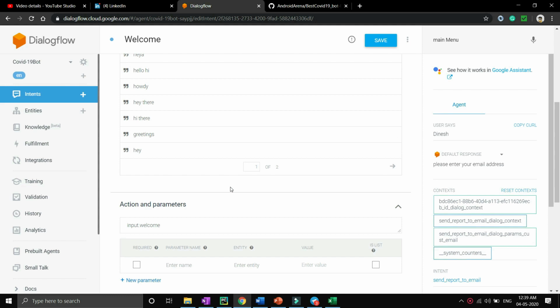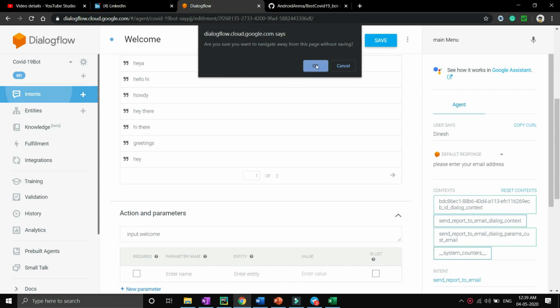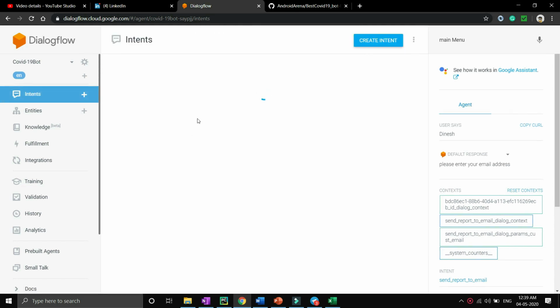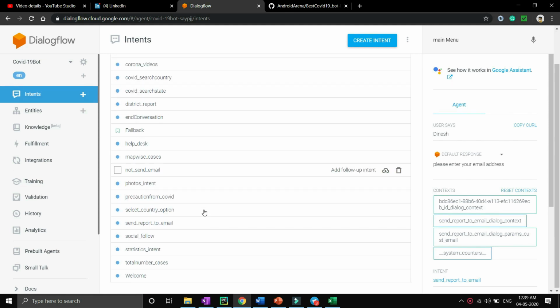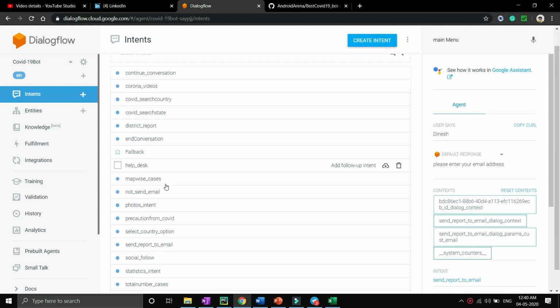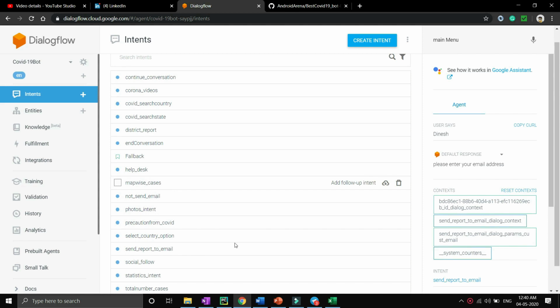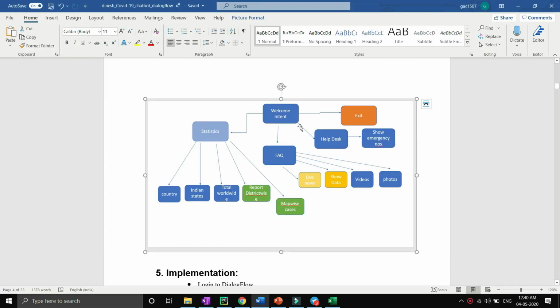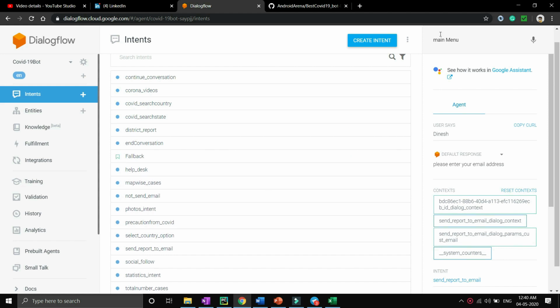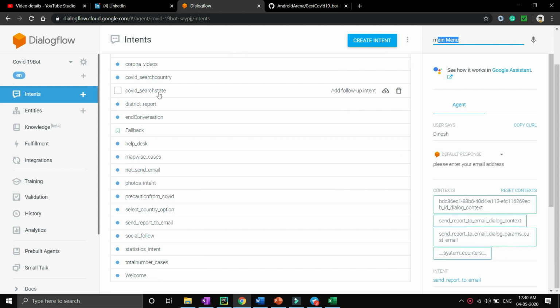So again my chatbot will show this kind of menu to the user. You will see that there are a lot of intents I have created. After importing the zip file, you will be able to see that. If you are not able to see that, then you have to create it manually according to the document, because all the intents work the same. You just need to train the phrases and give the proper response.